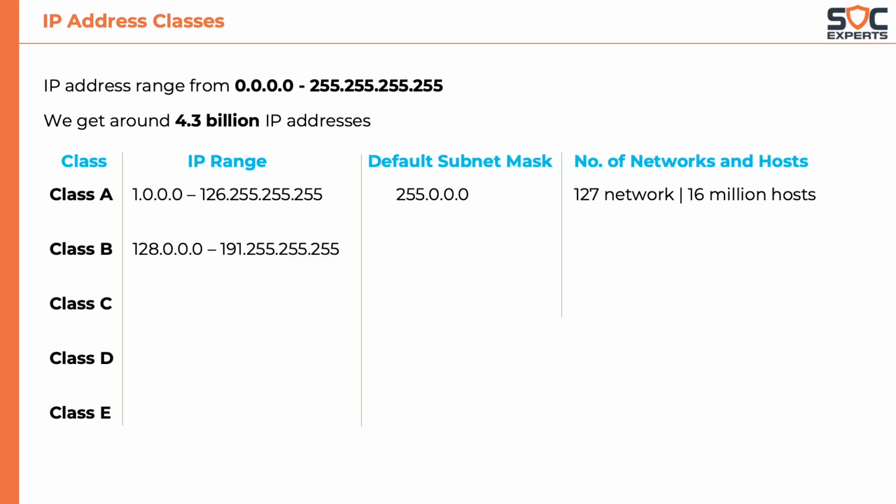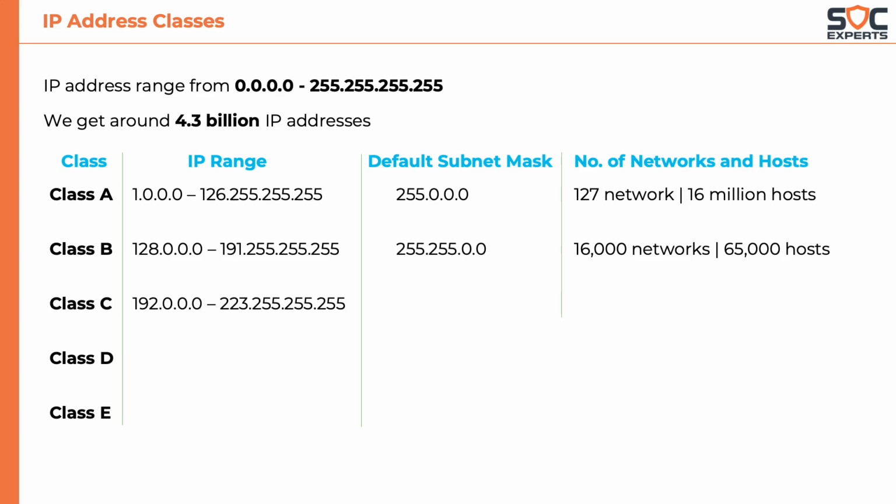Class B range is from 128.0.0.0 to 191.255.255.255 with a default subnet mask of 255.255.0.0. Class B has 16,000 networks and 65,000 hosts in each network. Class C range is from 192.0.0.0 to 223.255.255.255 with a default subnet mask of 255.255.255.0. It gives us 2 million networks with 254 hosts in each network.